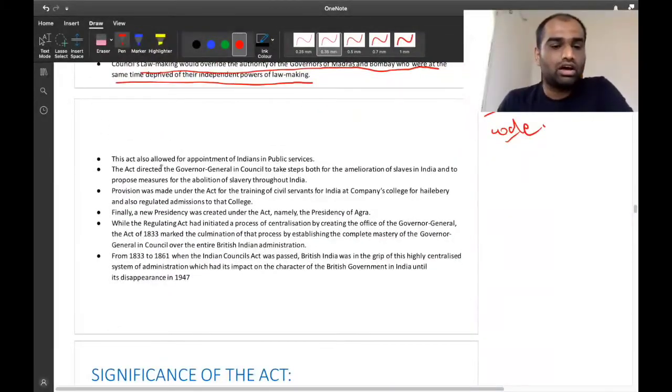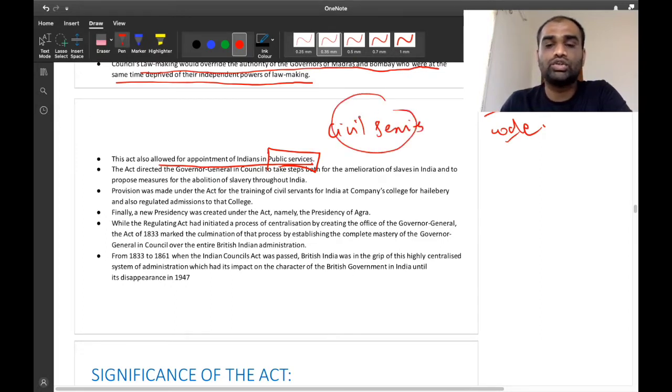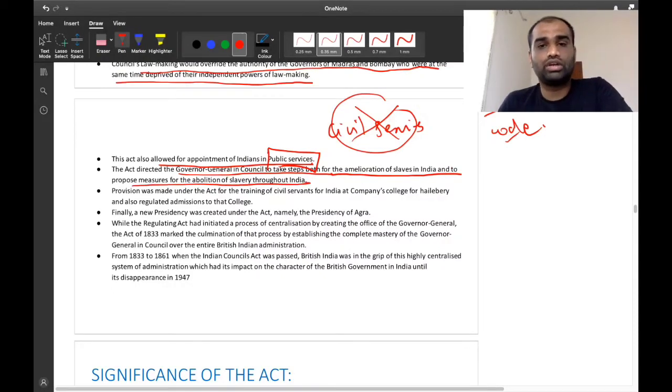Now, this act allowed for the appointment of Indians in public services. Mind you, when I mention public services, it does not include civil services. Civil services were still restricted to British persons, not Indians. It allowed for the appointment of Indians in low-level British employment like clerks and peons. It allowed for employment of Indians into public services, not civil services. This act also directed the Governor General in Council to take steps both for the amelioration of slaves in India and to propose measures for the abolition of slavery throughout India.